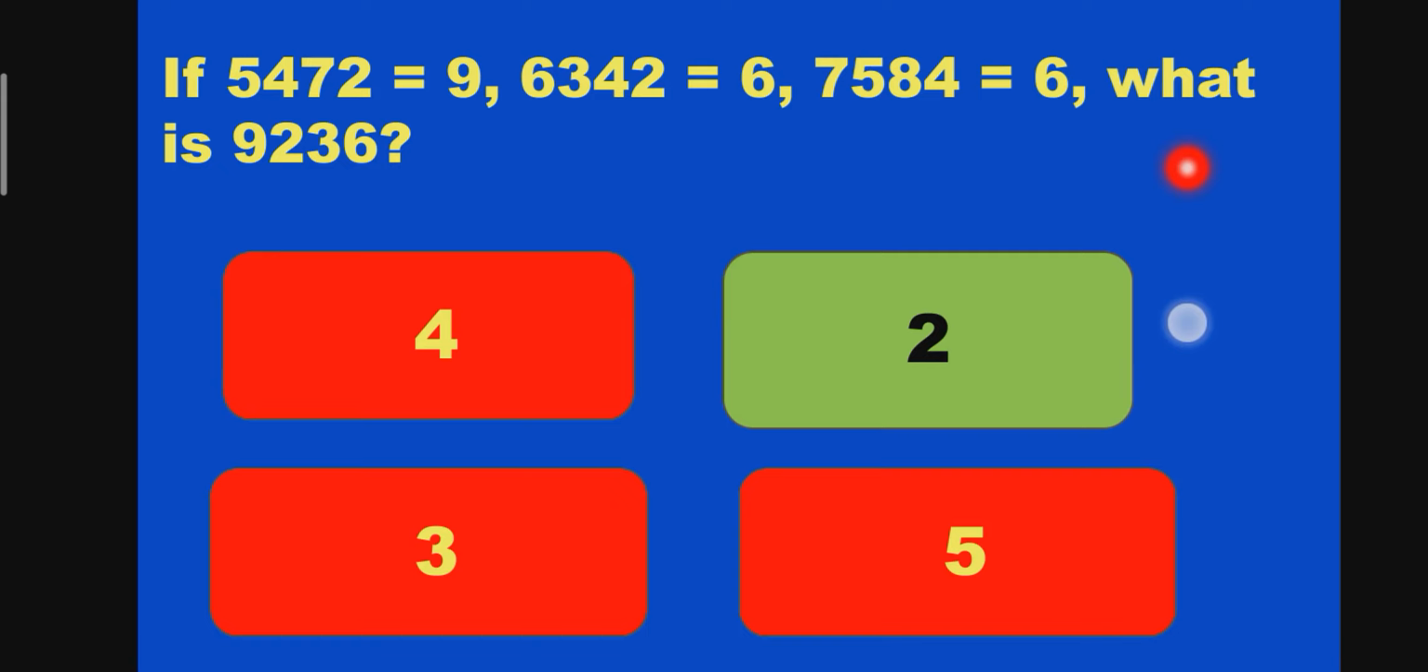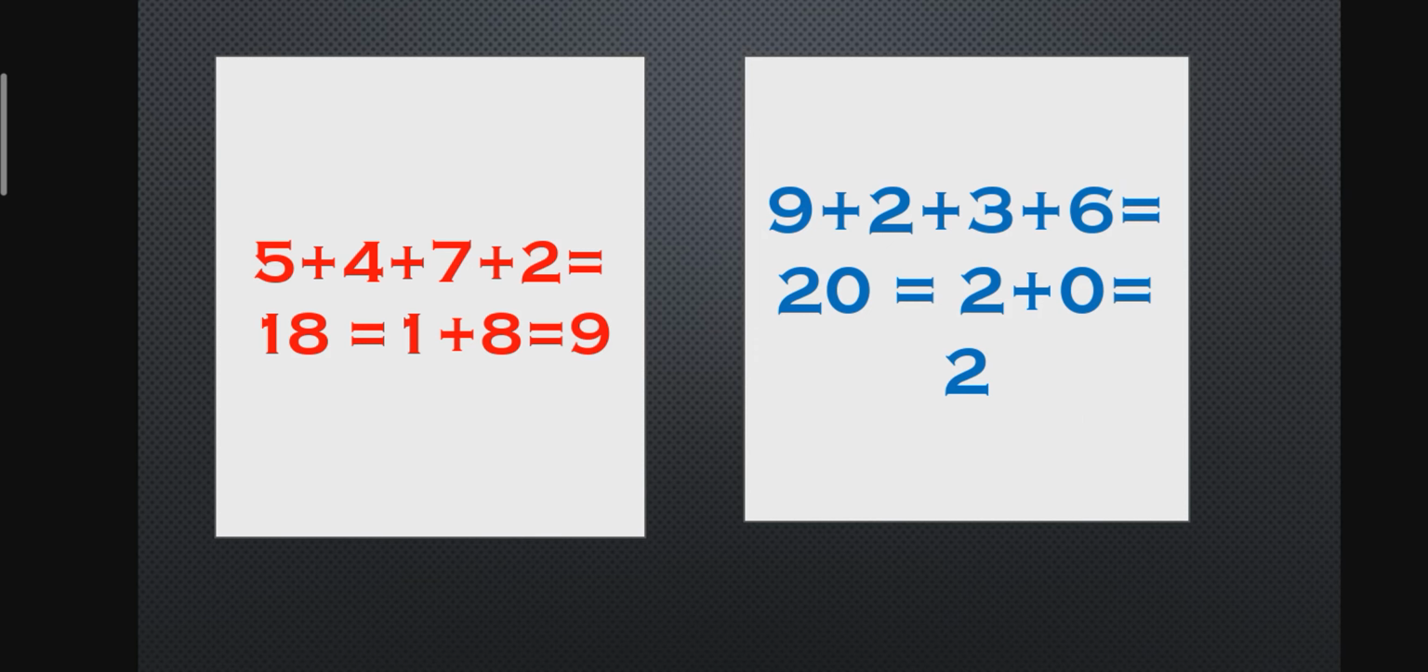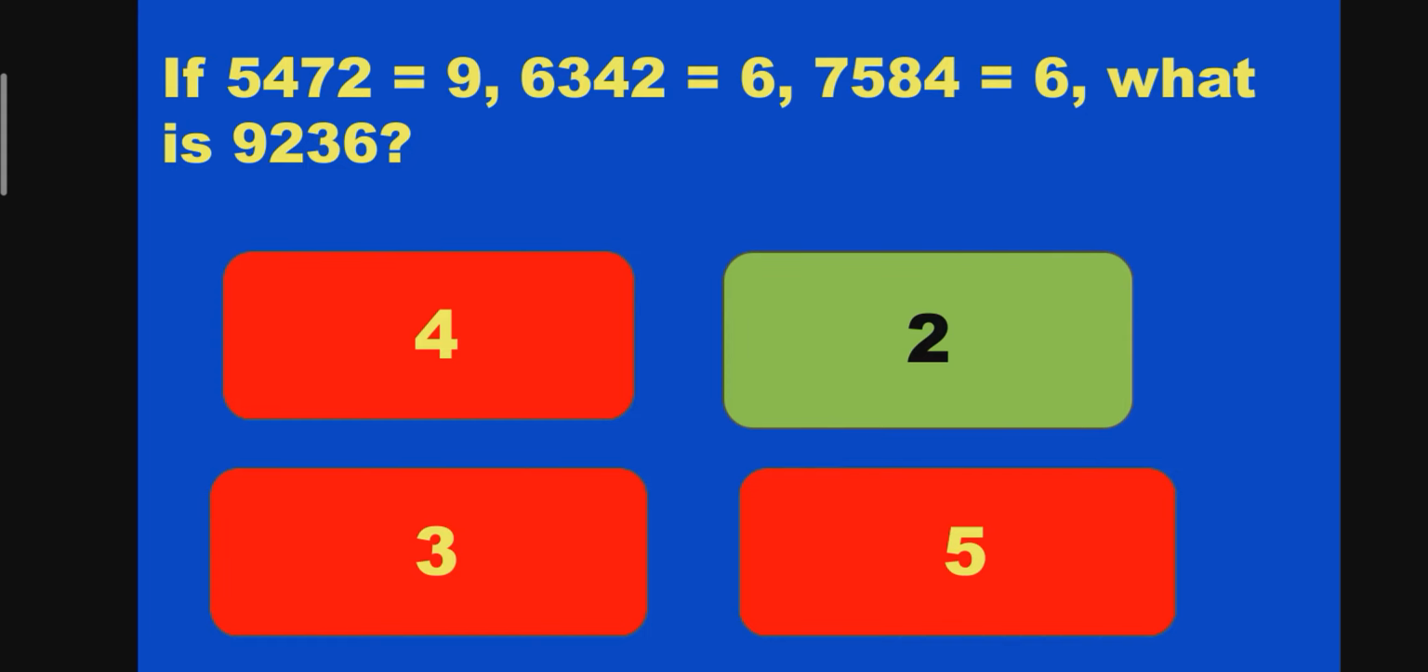See here, 5472 equals 9, 6342 equals 6, 7584 equals 6. What is 9236? Answer is 2. How? See here. The total of 5472 is 18, 8 plus 1, 9. Again, for our question 9236, the total is 20. The answer is 2. The right answer.